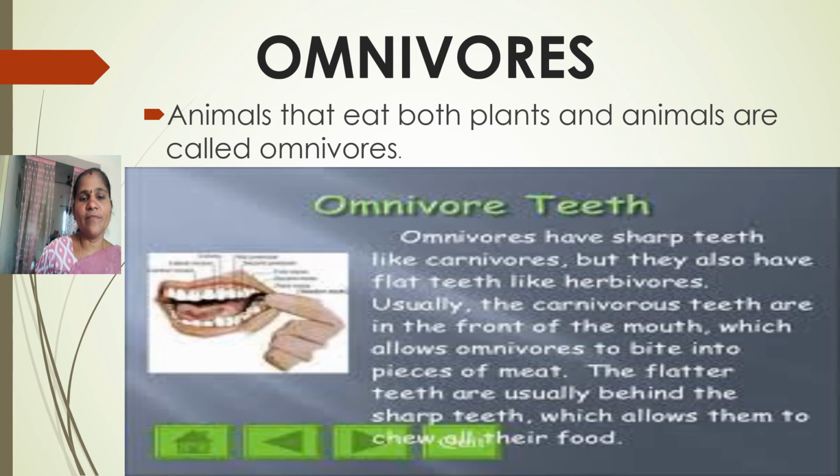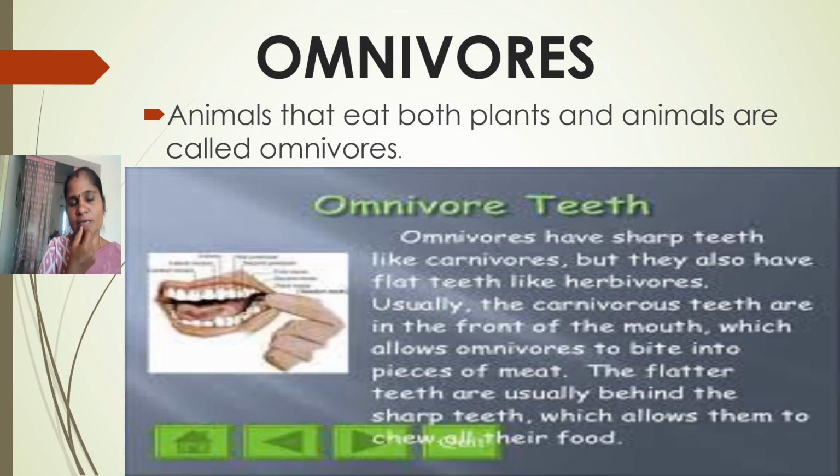Next one, omnivores. Animals that eat both plants and animals are called omnivores. So which animals eat animal food as well as plant food? Those animals we should call omnivores. Omnivores have sharp teeth like carnivores, but they also have flat teeth like herbivores. So both kinds of teeth will be there for omnivores.